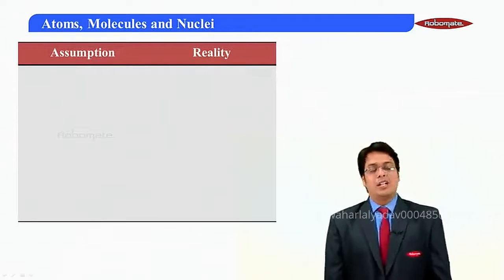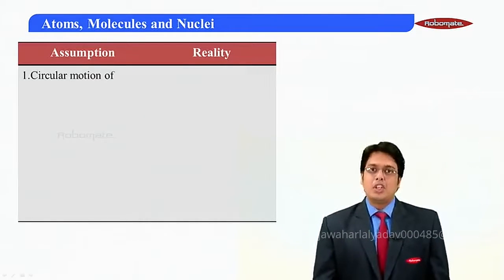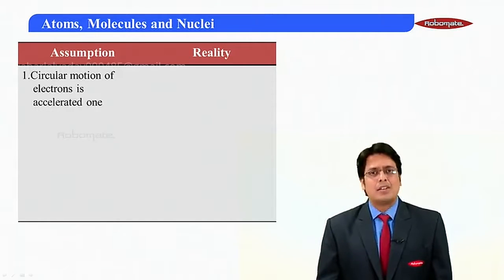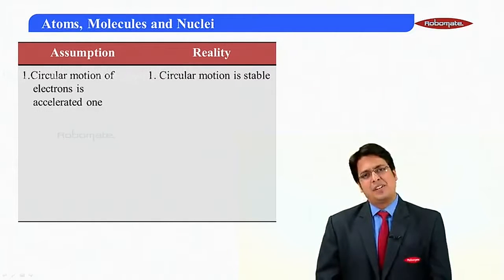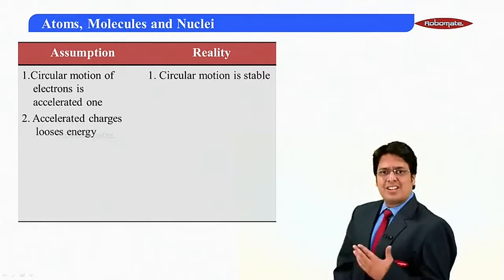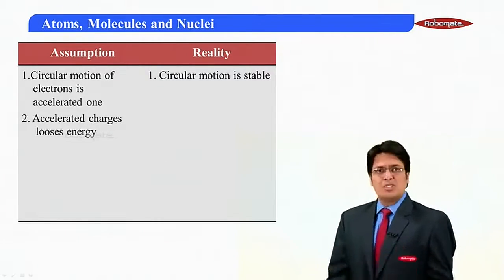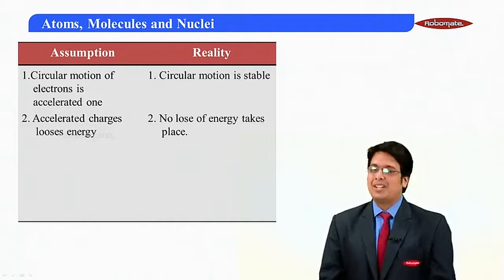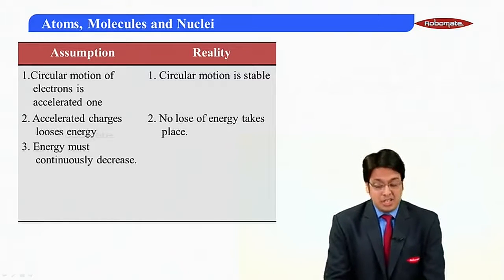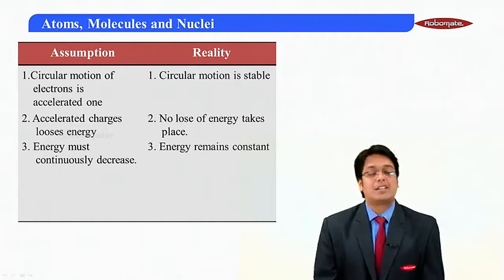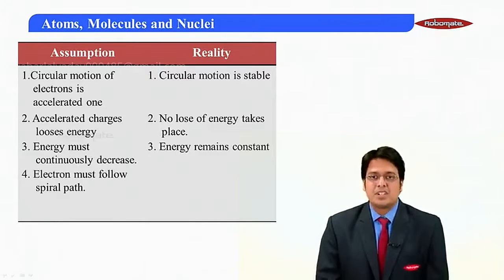Well, Rutherford, there are many more things to it. You assumed the circular motion of the electron is an accelerated one. But in reality, my dear friend, it is just stable. And accelerating charges lose energy. But in real sense, it doesn't lose any energy. If energy is released continuously, the entire energy decreases. But here, energy remains constant.